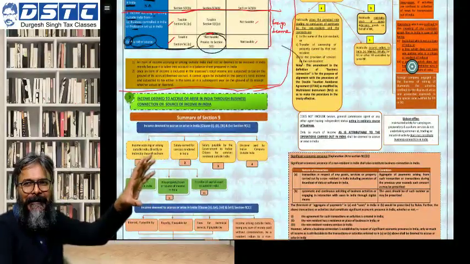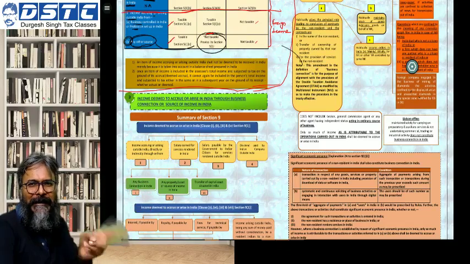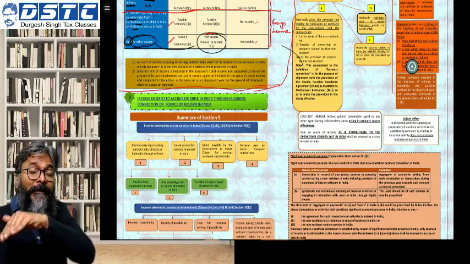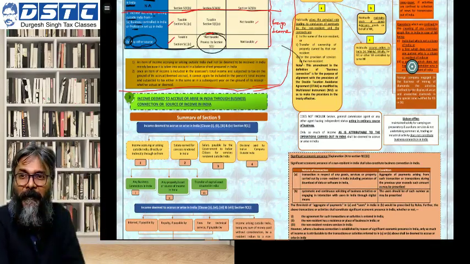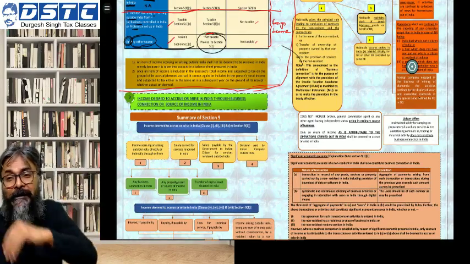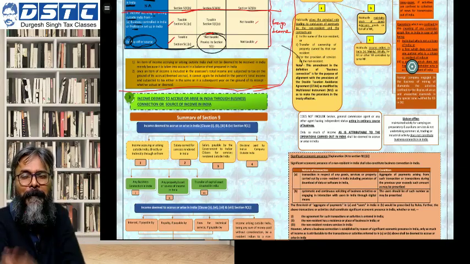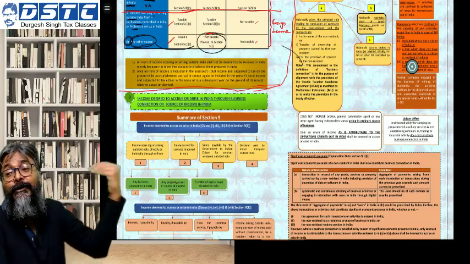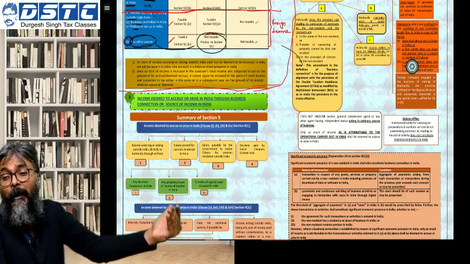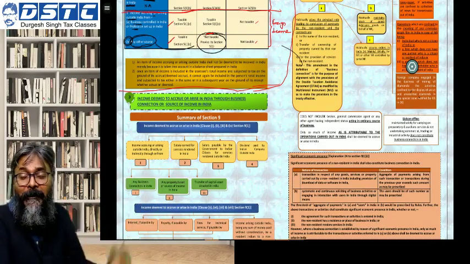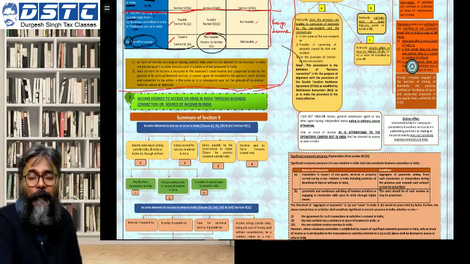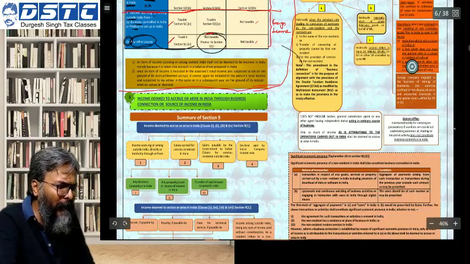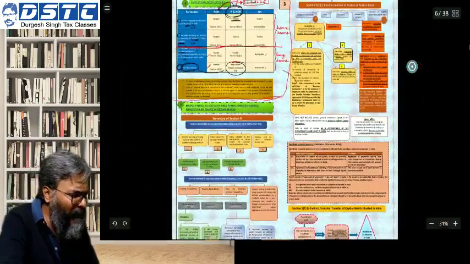Basic test. And as I told you, one of the 2 basic tests should be satisfied. But where you are falling in that exception, going abroad for the purpose of employment or coming to India for a visit, then only 1 basic test would be applicable. And thereafter, both the additional tests would also be looked upon. The moment you become a resident, both the additional tests would be looked upon to further verify whether you can be considered as a resident and ordinary resident, or resident but not ordinary resident.